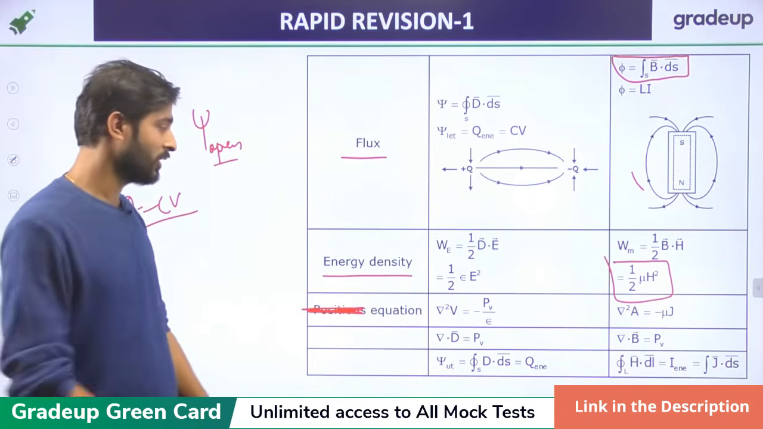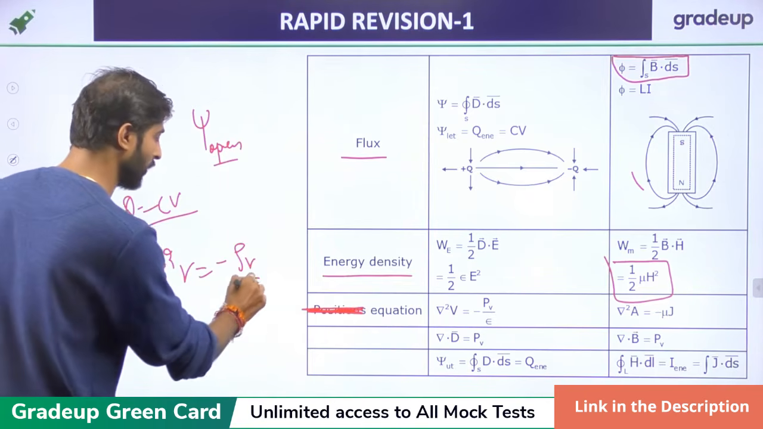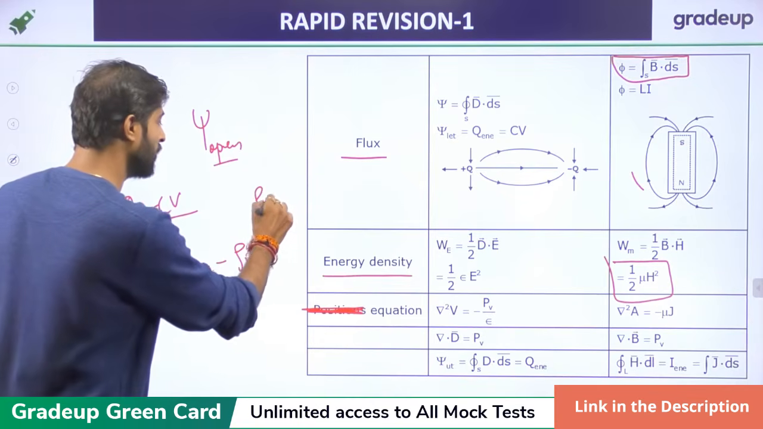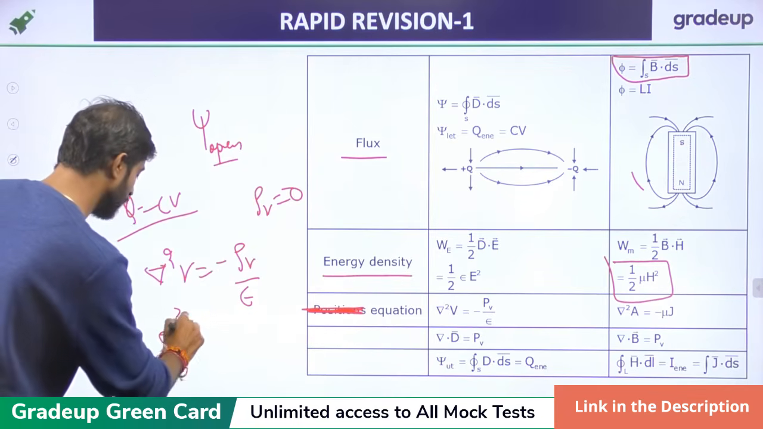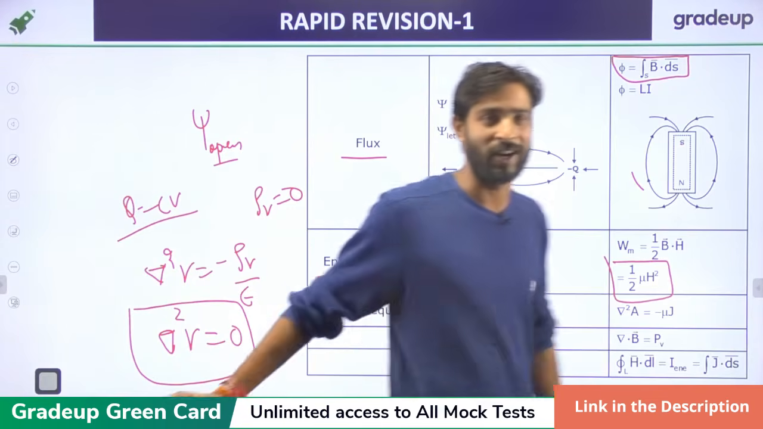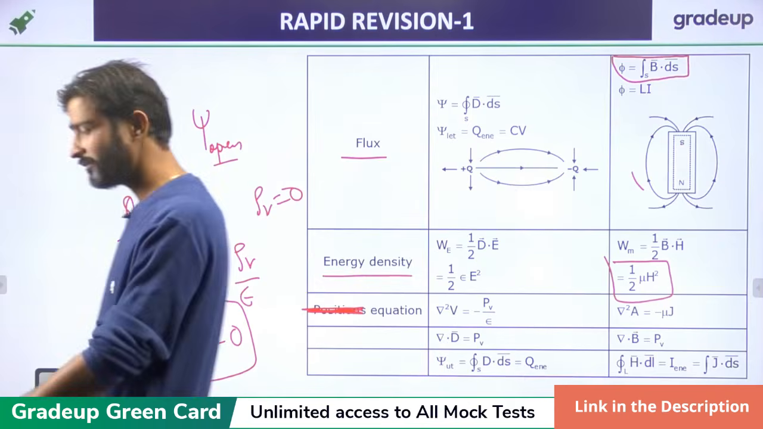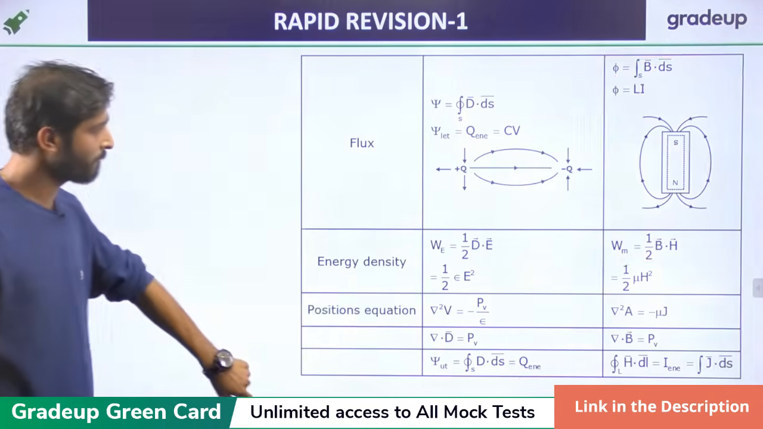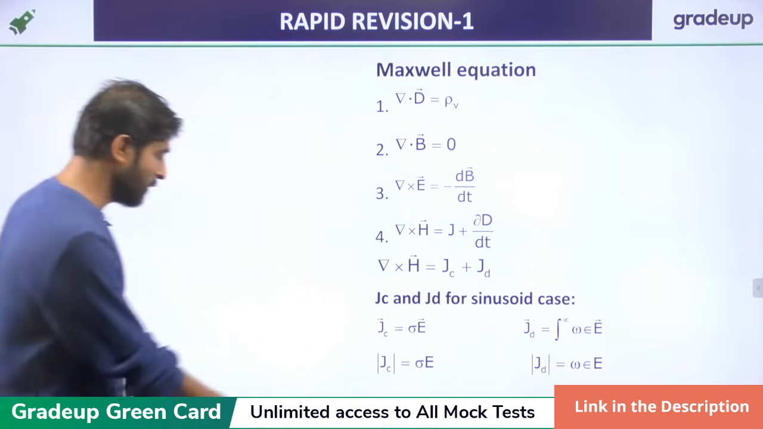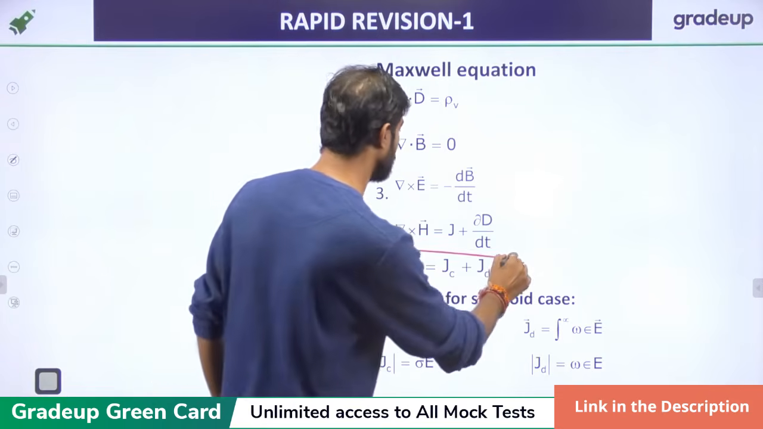It is the Poisson equation. Del square V equals minus rho V upon epsilon, and if rho V equals 0, then del square V equals 0. You know this equation earlier. We have already discussed this equation, right? That is the Maxwell equation, right? You should remember the Maxwell equations.